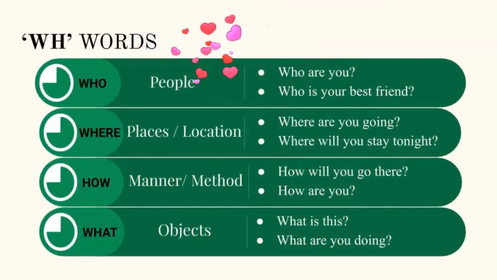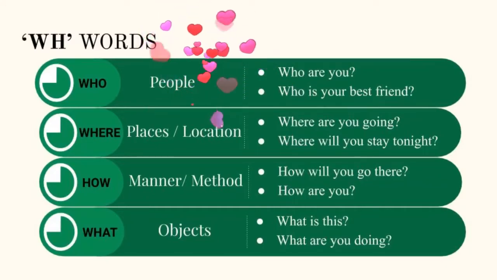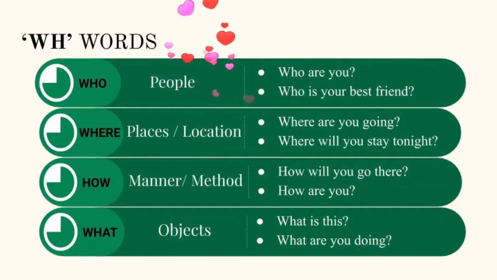And the third one is how. It is used to refer to manner or method. So let us see some examples. How will you go there? How are you? How do you do? These are the ways we refer to manner or method.